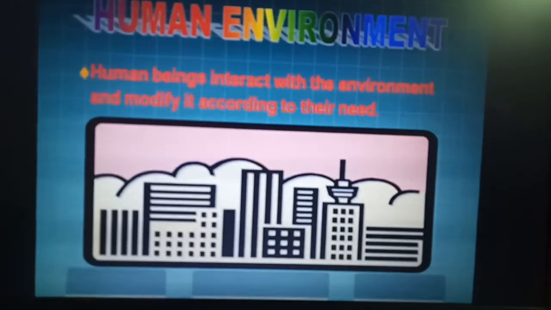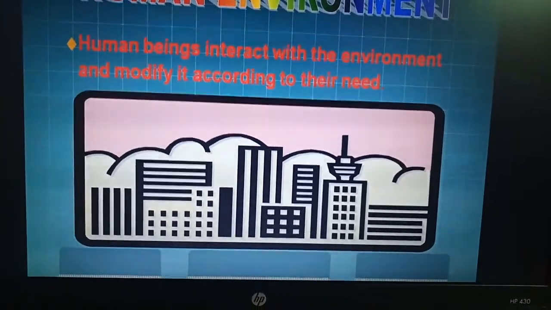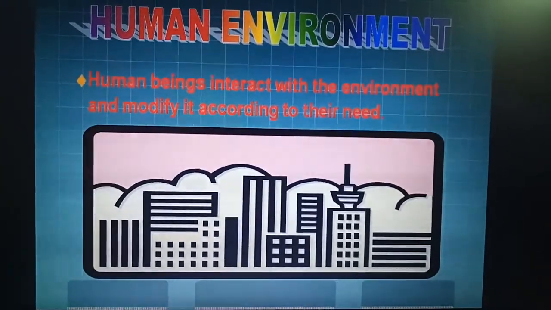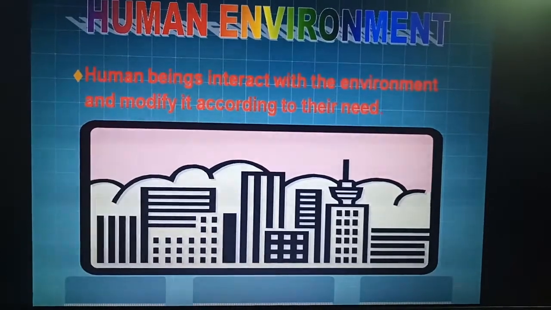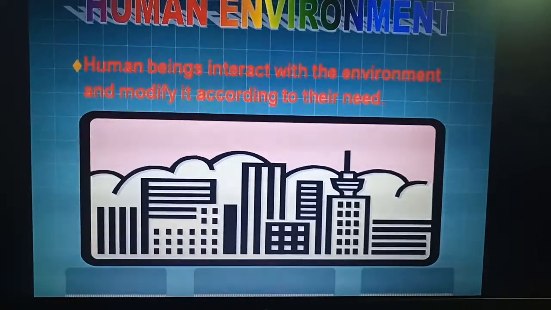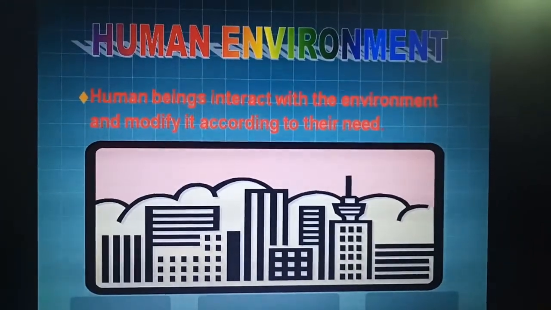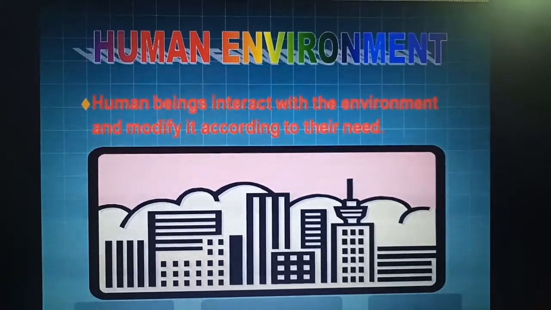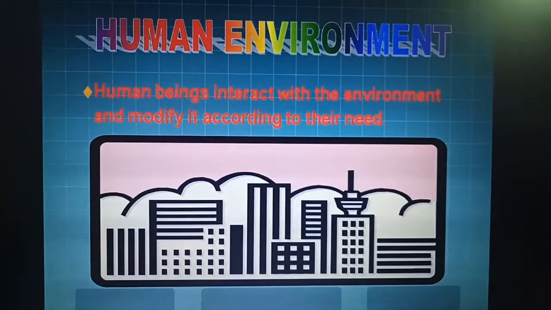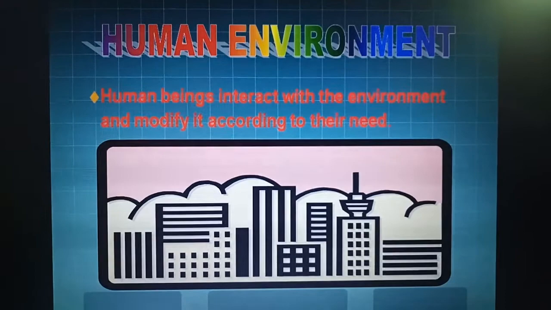Earlier human beings lived a simple life and fulfilled their requirements from what was available around them. But as their needs grew and became more varied, humans learned new ways to use and change the environment. Like earlier people were eating raw rice, but now we eat cooked rice or different varieties of rice.